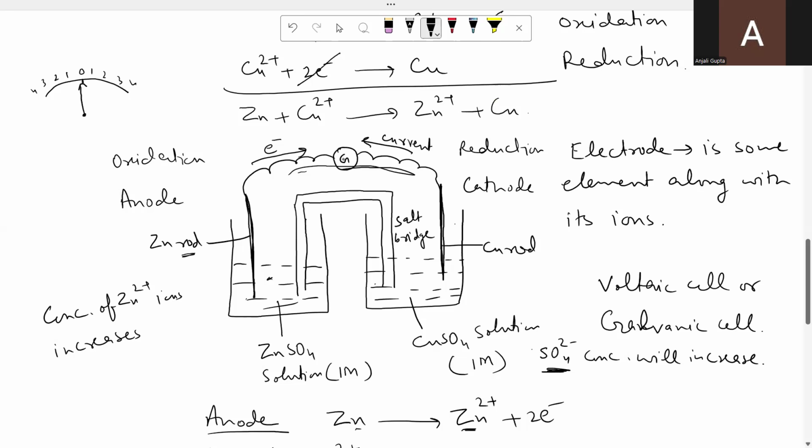So if the pointer moves in this direction, it means the direction of the current is towards this side. If the pointer moves towards this, then direction of current is this. Here in this particular case, the galvanometer shows deflection towards this side, showing that the direction of the current is from cathode to anode. And this particular zinc copper cell, it has a cell voltage of 1.1 volt.